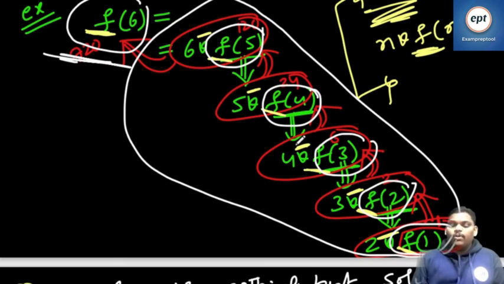Please follow. Factorial of 6, if I want to calculate, totally how many function calls, including 6?